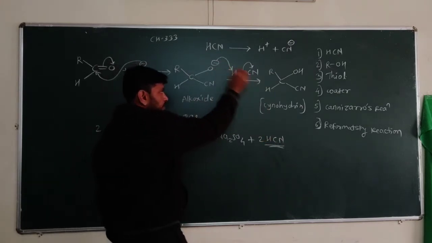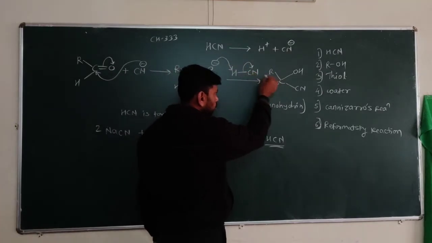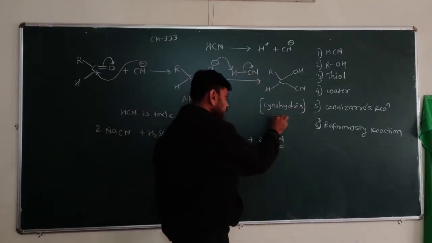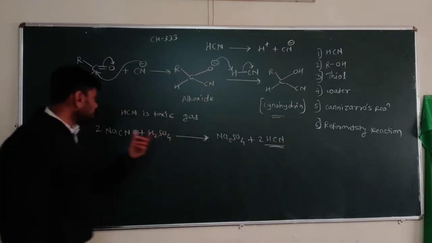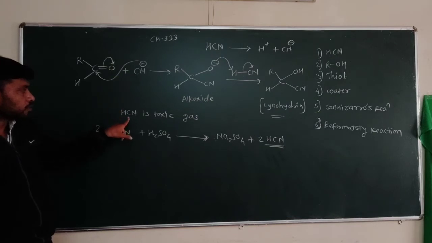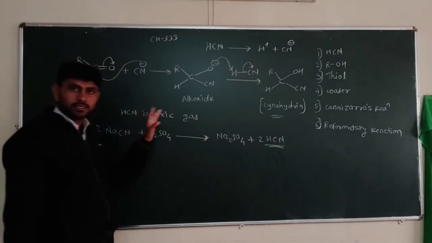It abstracts H plus from the solvent or HCN and gets converted into cyanohydrin. In the industrial process we directly use HCN, but HCN is a toxic gas.